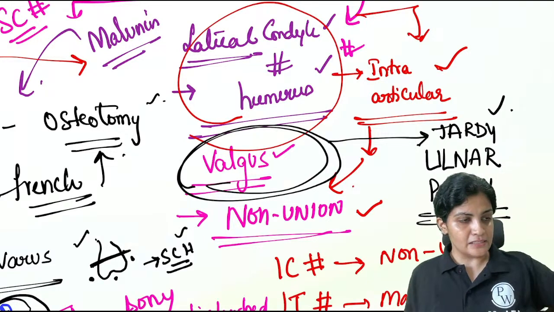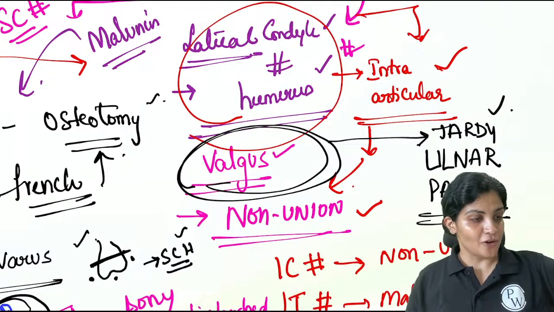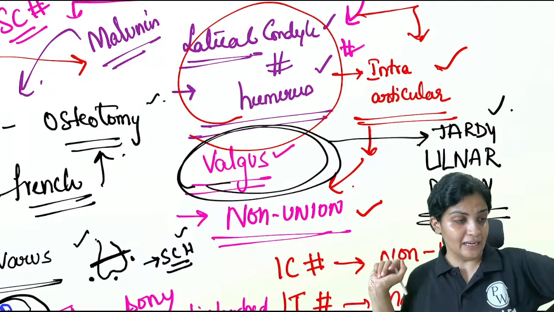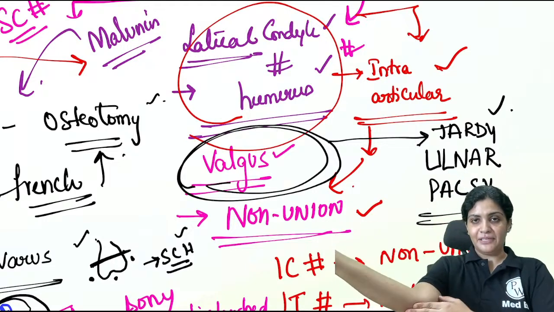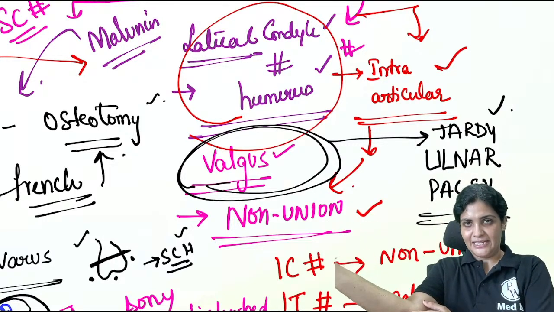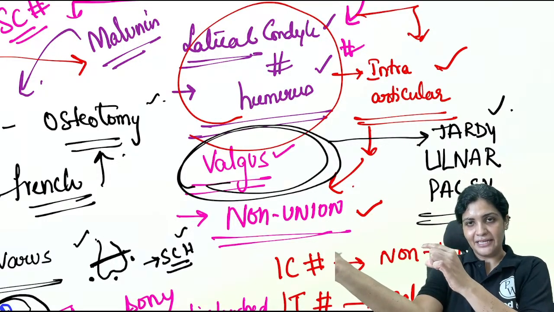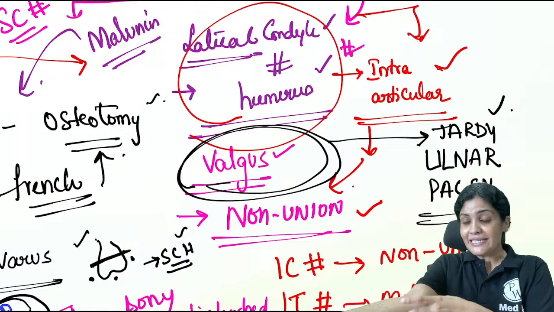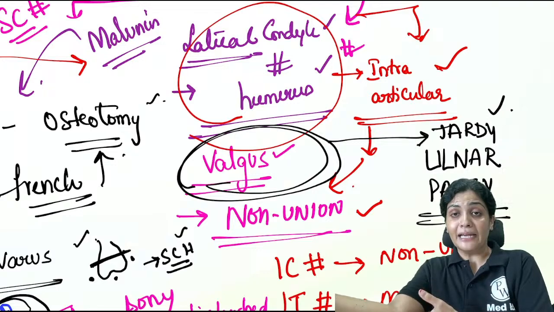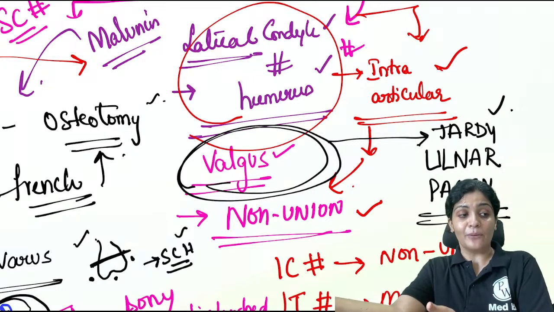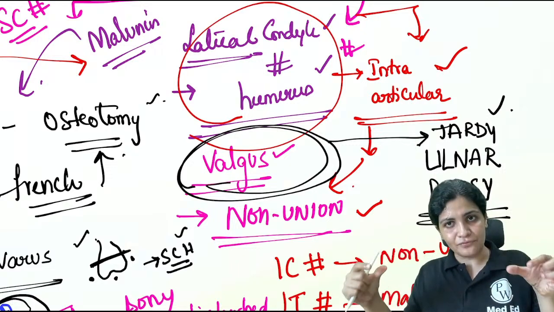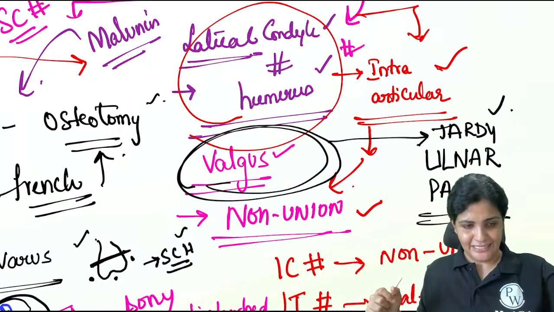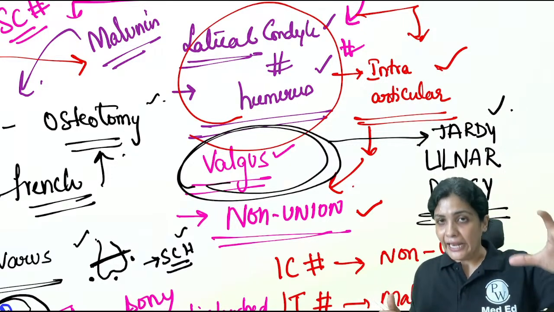As you have all answered, tardy. Oh, Bharat has already gone to the next question. Sorry, Bharat, I have to come back just to tell you about the palsy. Because valgus is something this way, right? It is going towards the opposite side. The lateral side is getting compressed and the medial side will get enlarged. So there will be stretch on the medial side. Near the medial epicondyle, you will find this very important structure called the ulnar nerve. Whenever there is a stretch of this ulnar nerve, it results in palsy. So there is a tardy ulnar nerve palsy.